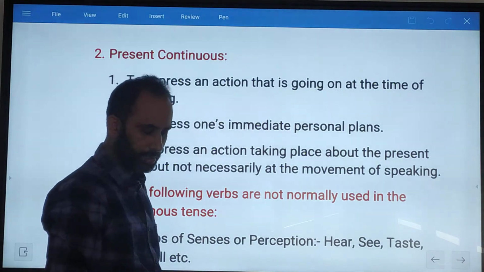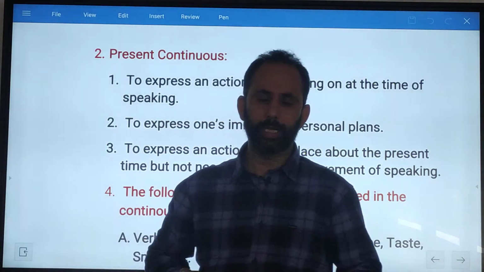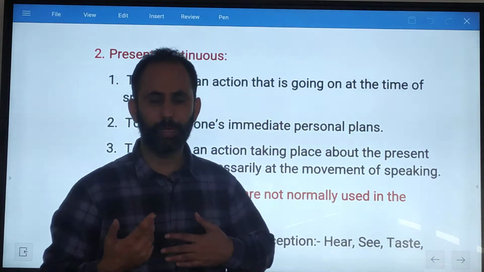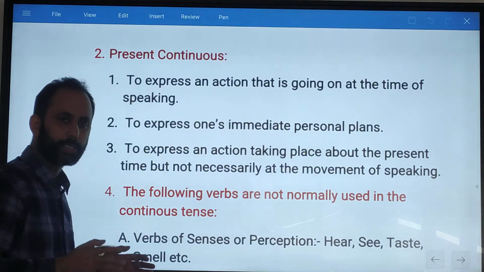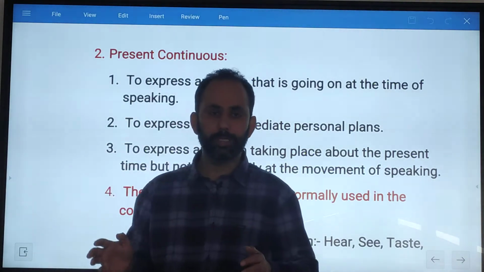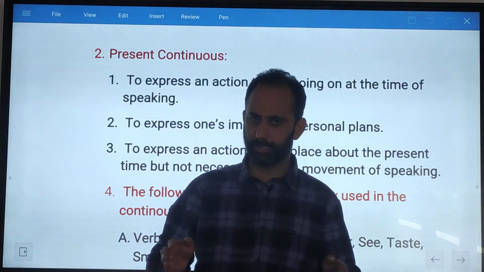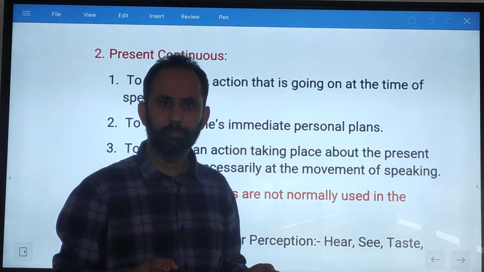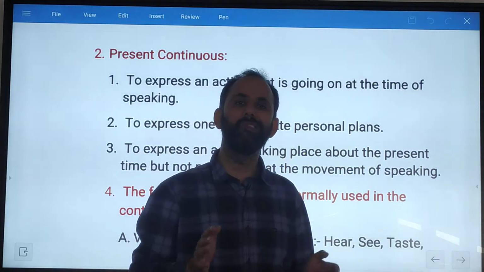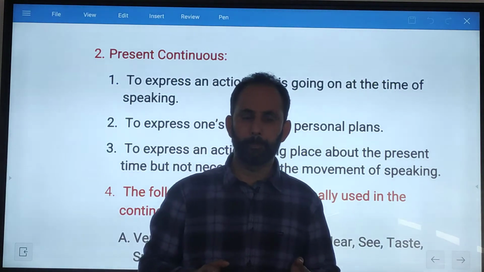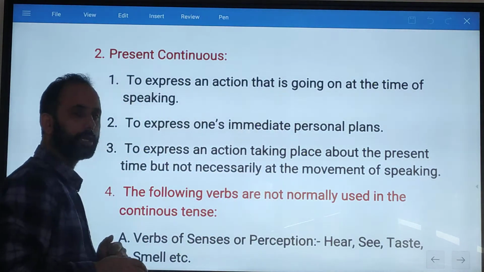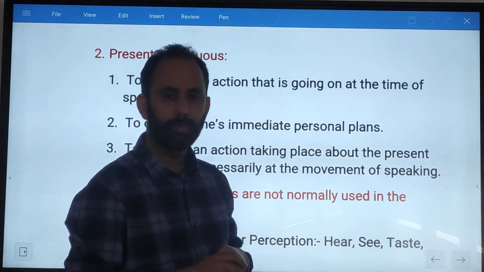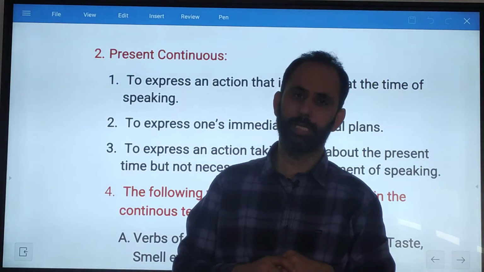I have already told you that usage is different and structure is different. Structure means physical structure, for example, how the sentence is physically: is it a simple sentence, complex sentence, compound sentence, indefinite, perfect, and what its meaning is. But usage means how we use and why we use. As you know, we have already completed usage of present indefinite. Now today, a very important one, that is usage of present continuous.